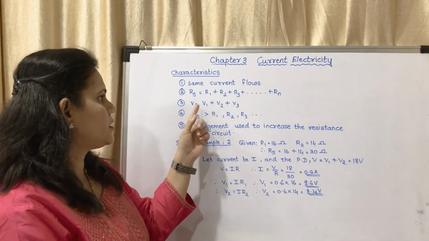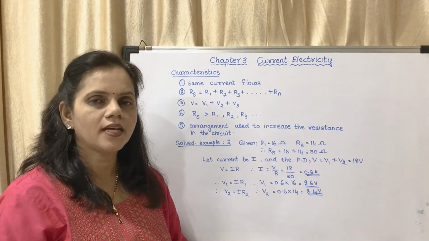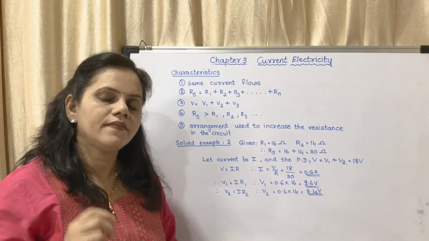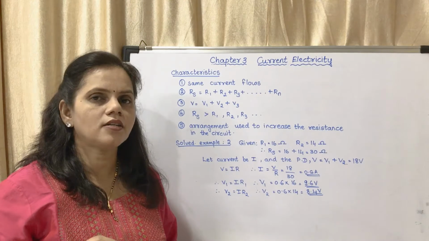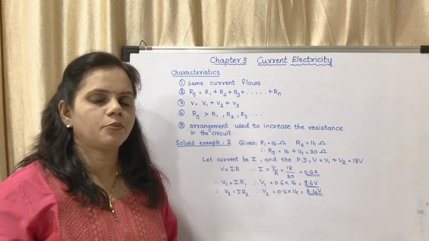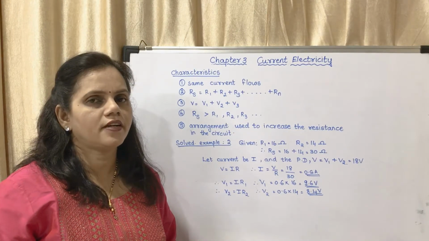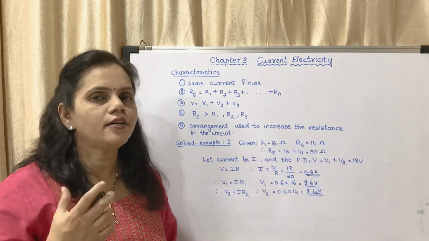That means V is equal to V1 plus V2 plus V3. V is the total potential difference, V1 is the potential difference across R1, V2 across R2, V3 across R3 and so on.